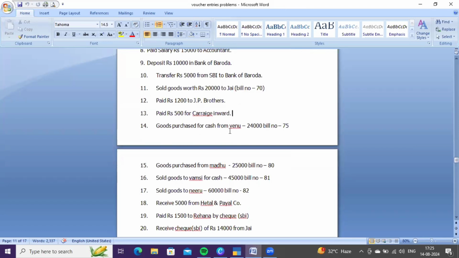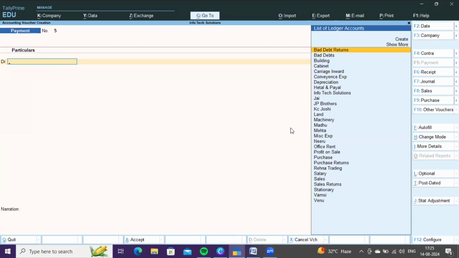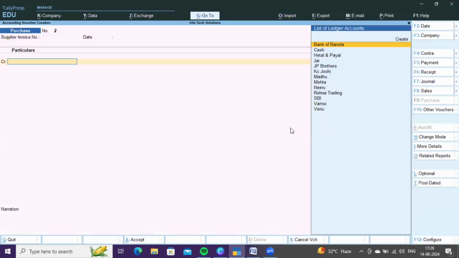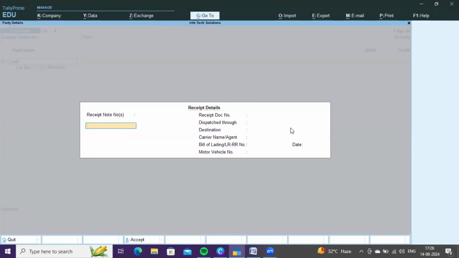Next, goods purchased for cash from Venu. Yes, here we purchased goods from Venu, but immediately we paid cash also. So it comes under purchase voucher under voucher mode. Go to F9, Control plus H voucher. You need to credit cash account.